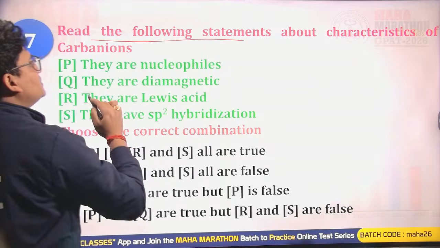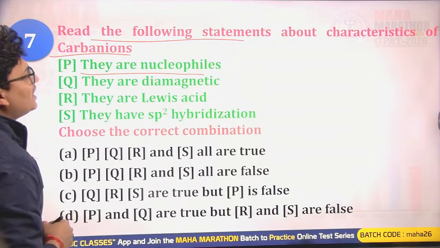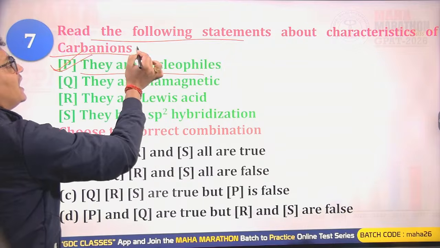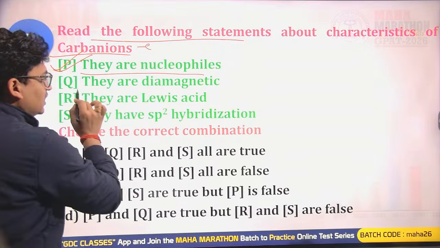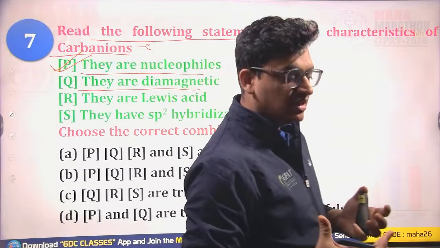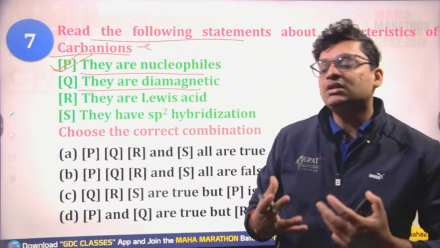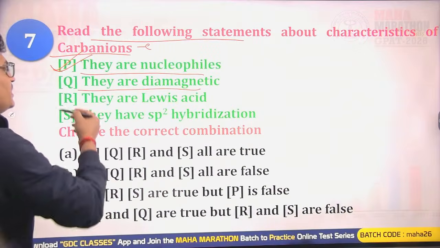Read the following statements about the characteristics of the carbanions. They are nucleophiles. Yes, carbanions are nucleophiles. They have higher electron density due to the presence of the negative charge. They are diamagnetic. Yes, they have 8 electrons and all the electrons are paired, so yes, they act as diamagnetic substances.